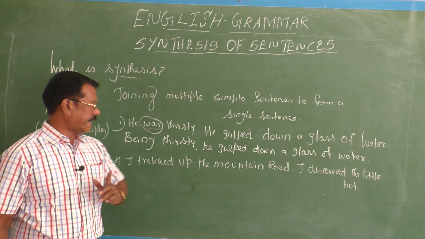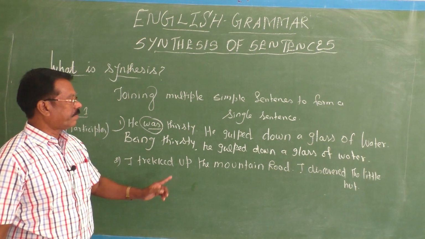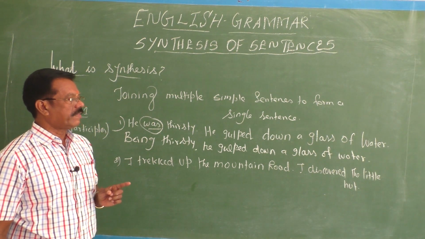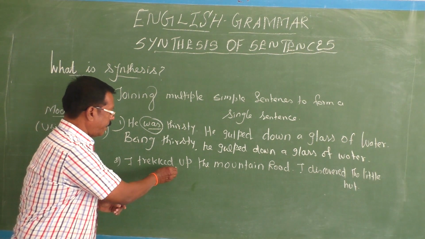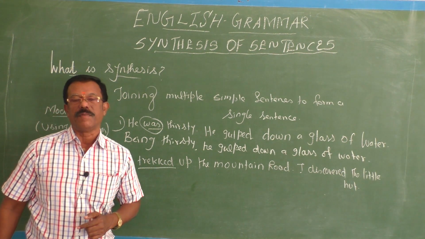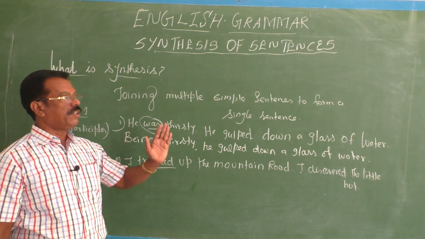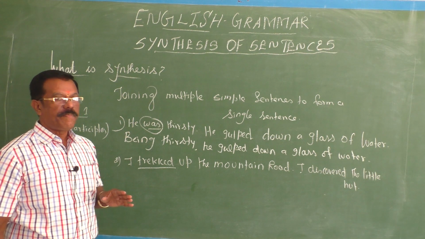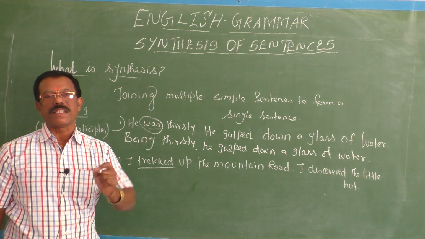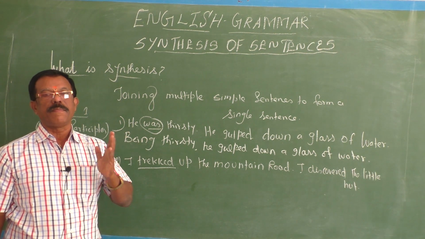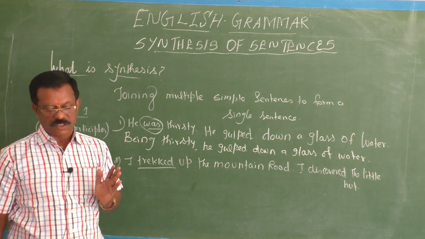Okay, children, very nice. Second one, see, I trekked up the mountain road. I discovered the little hut. Here the main verb trekked is a finite verb. It is in the past form. How can you change this one into participle? Here you can use having plus past participle. That is, using perfect participle, you can synthesize these two sentences.